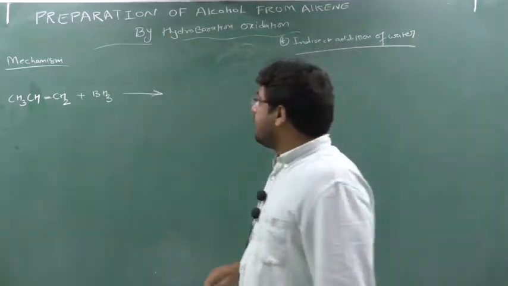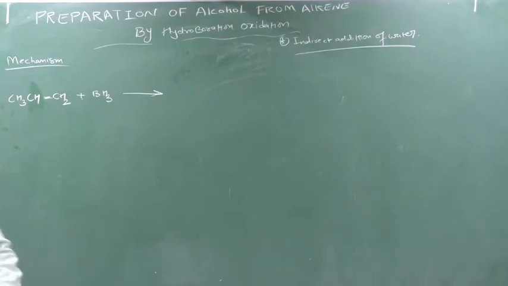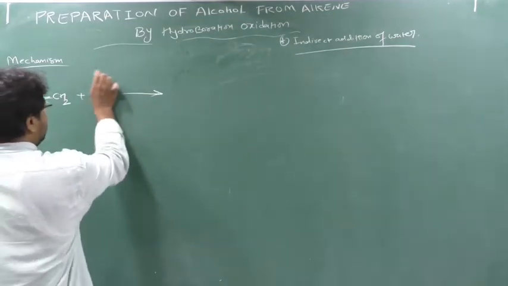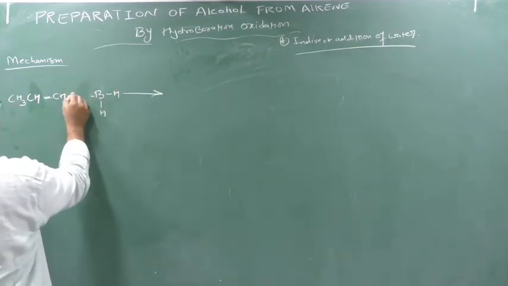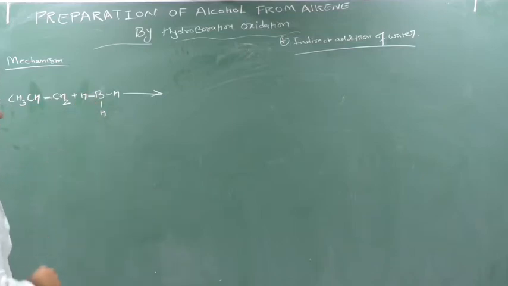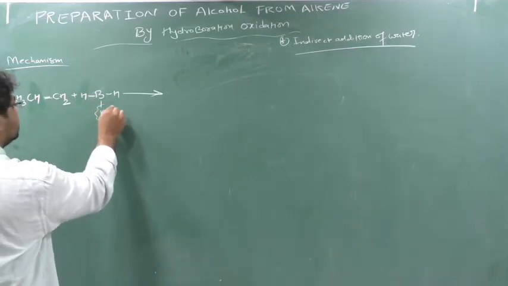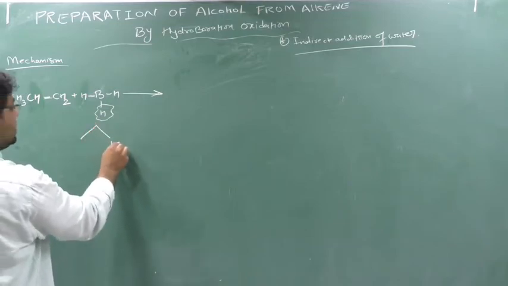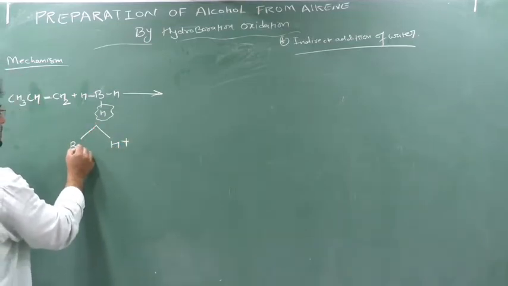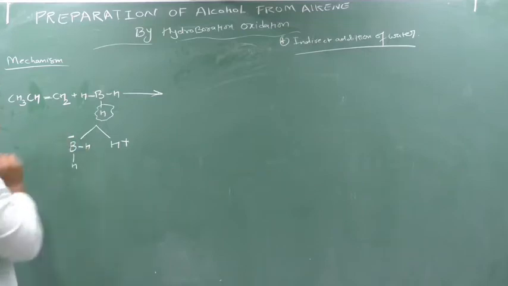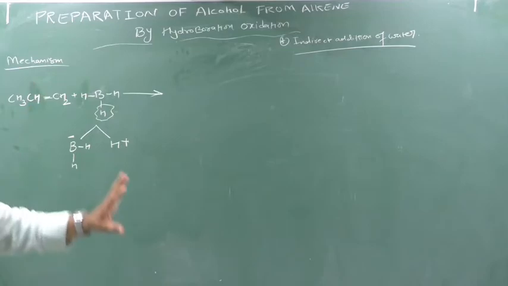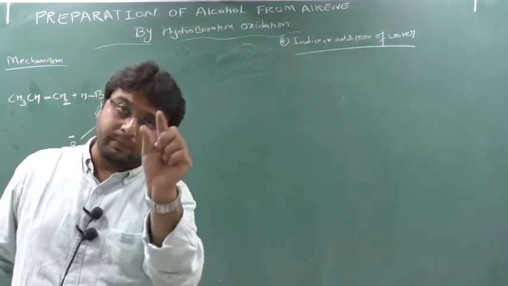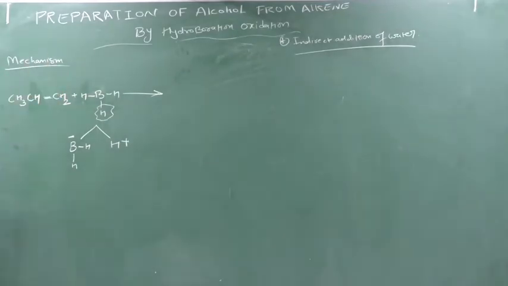Now what will happen, you know? Understand, I will give a very easy technique for the mechanism from this BH3. Please focus here, do not write down, just see first. Out of this BH3, one H plus will come out from here. When one H plus comes out, what will form? BH2 minus. Yes or no? I am telling you that boron can do the reaction because it has an empty vacant p orbital, and I have shown you how. So now we will start the mechanism.